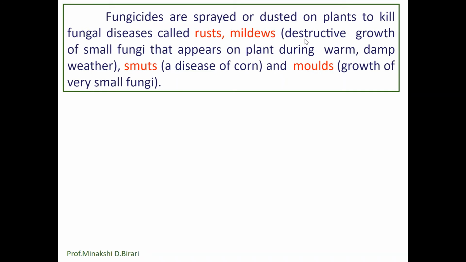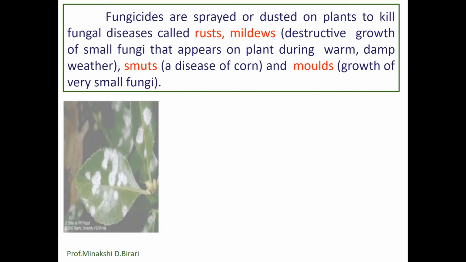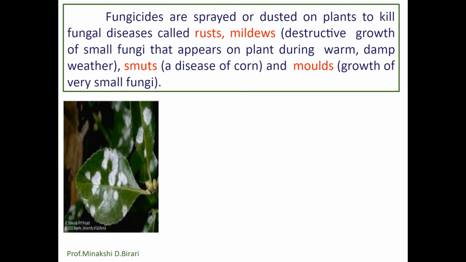Mildew is a destructive growth of small fungi that appears on the plant during warm, damp weather. These are diseases caused by fungi that can destroy or seriously damage food crops.